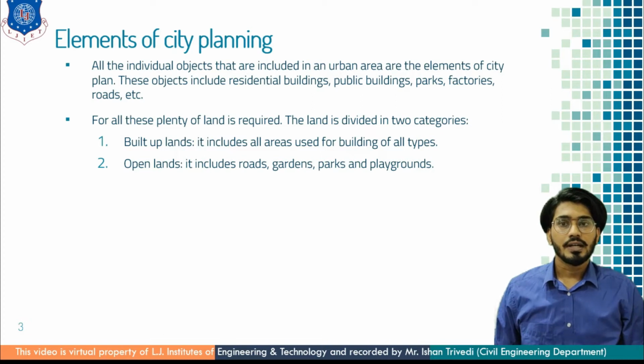So ultimately cities are built up with two categories, built up lands and open lands. Built up lands are the areas where all types of buildings have been constructed. At the same time, open land is used for the development of roads, parks and gardens.